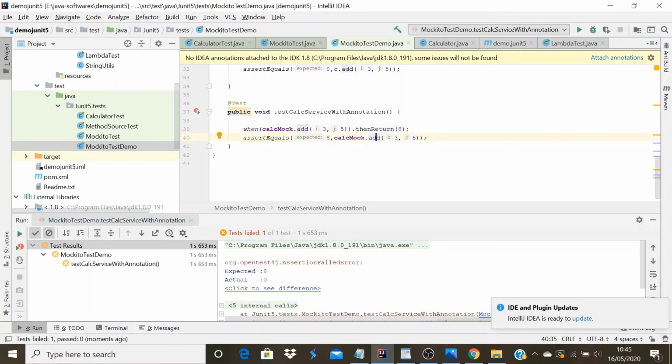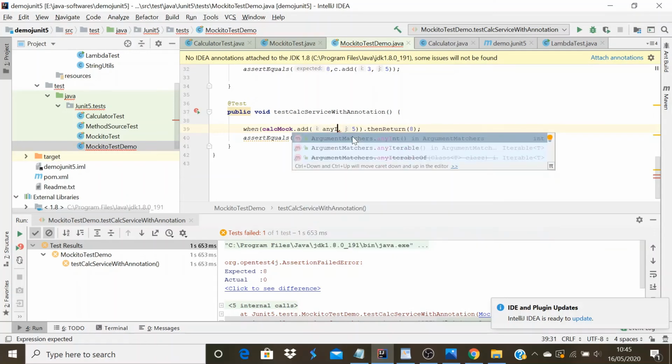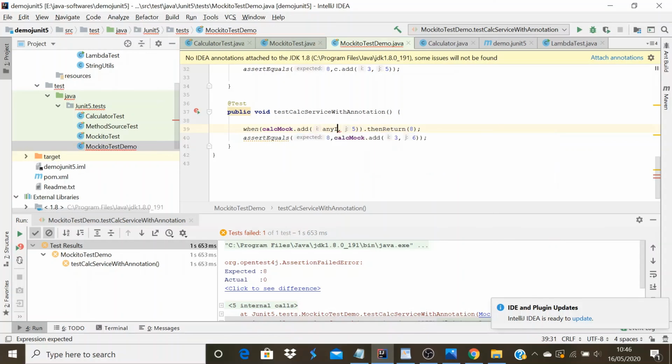So how to fix this problem? We want to return the result as 8 irrespective of whatever input we are passing. To do that, we can use matchers instead of actual values in the mock service. I want to say anyInt, an argument matcher that matches any int, whatever integer value you pass, and I am expecting the output of this service as 8.